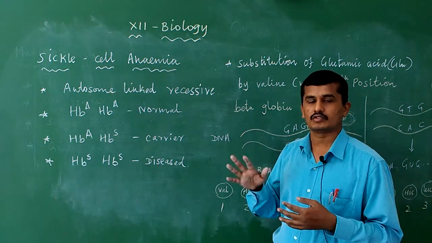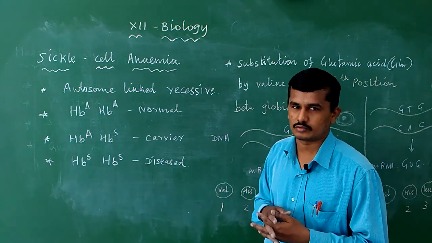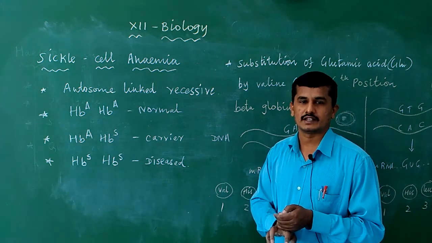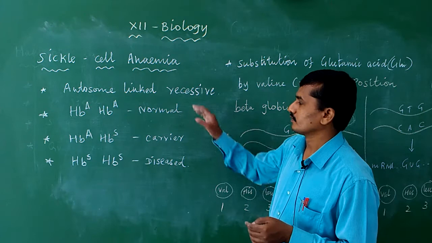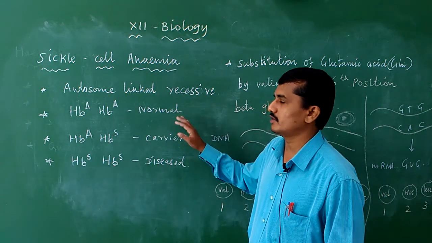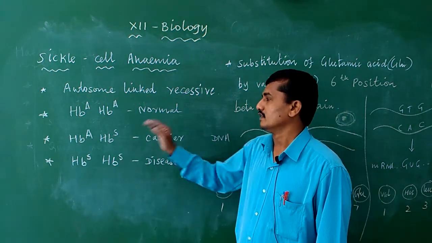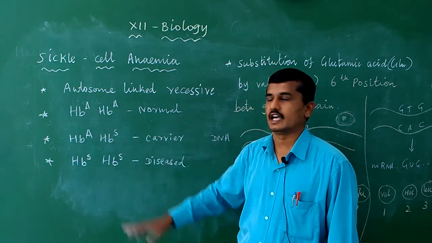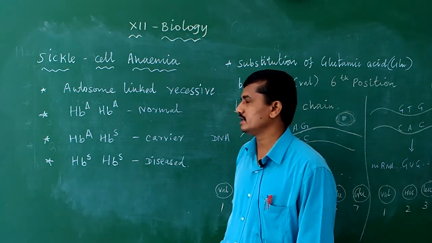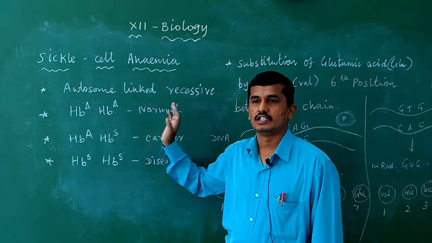You know the human being has 46 chromosomes. Of the 46, 44 are autosomes. The remaining 2 chromosomes are sex chromosomes, that is X and Y in male and X and X in female. Next, a normal person, without sickle cell anemia, has the genes HbA, HbA. Hb is nothing but hemoglobin. HbA, HbA means the person is normal. So no disease, the person is normal.